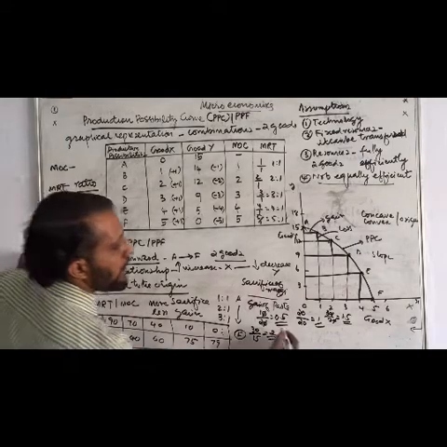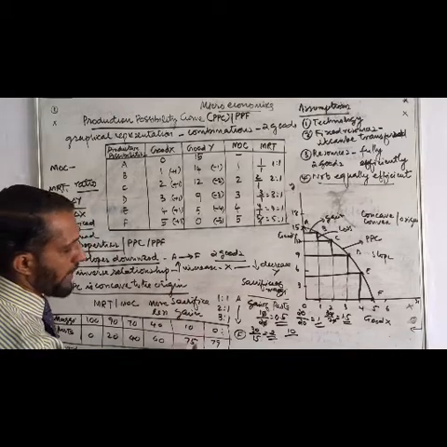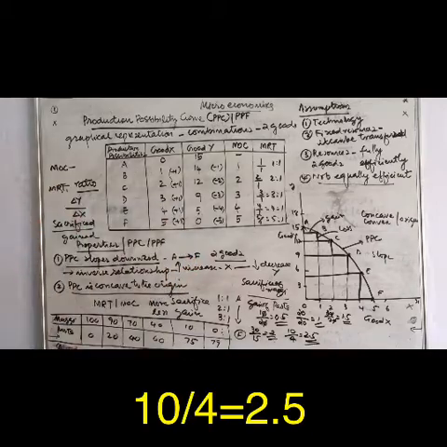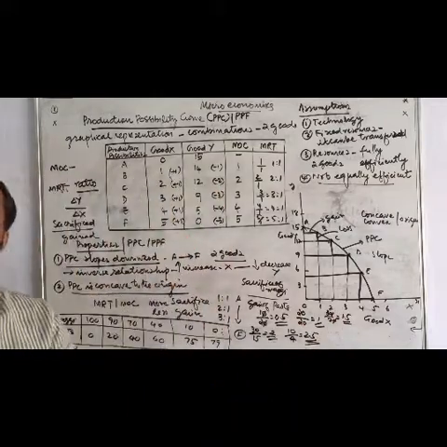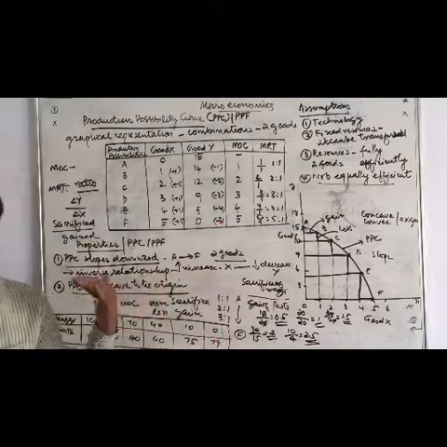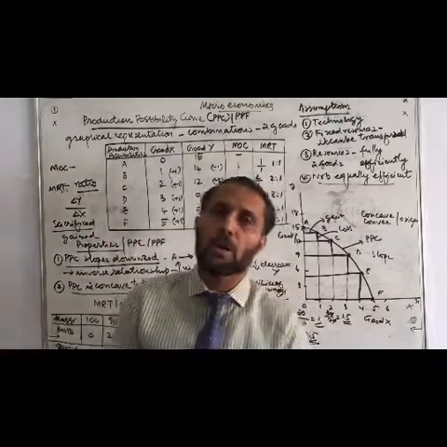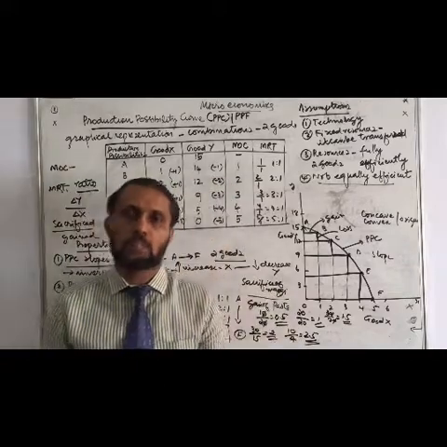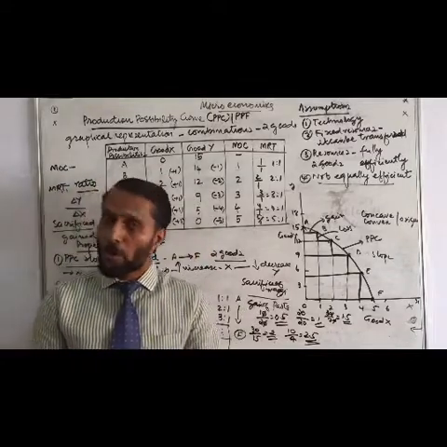And last one, only 10 sacrificed. 10 became 0. Gain, that was not much gain, only 4 gained. 4 means 2.5. See, so the first answer is 0.5, second one 1, then 1.5, then 2, then 2.5. See, MOC or MRT increases. Such a way, we can expect a question in examination also regarding the calculation of MOC and MRT. Hope you understood my class and try to study this concept in detail with the help of this diagram and table. Okay.